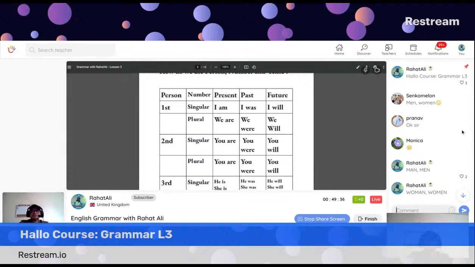Okay, second person singular number, you are, plural number, you are. Look, this is the important matter. We must always understand that second person, though it may be singular, it may be plural, the verb must be always plural. So in the present form, you are.